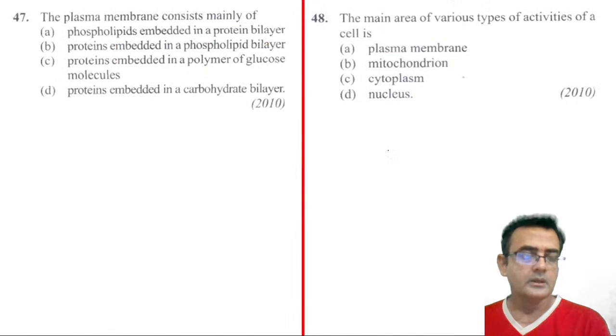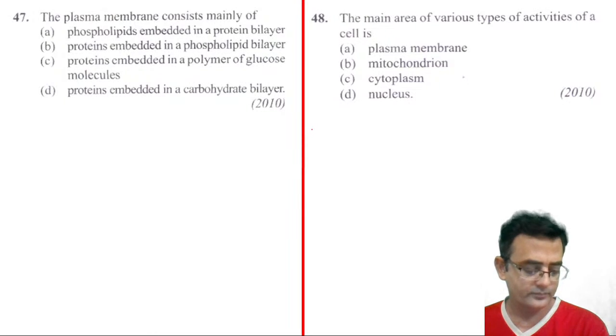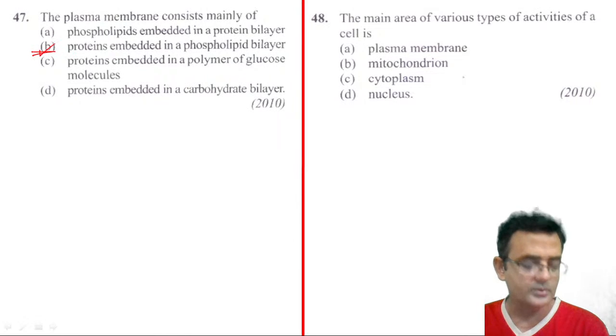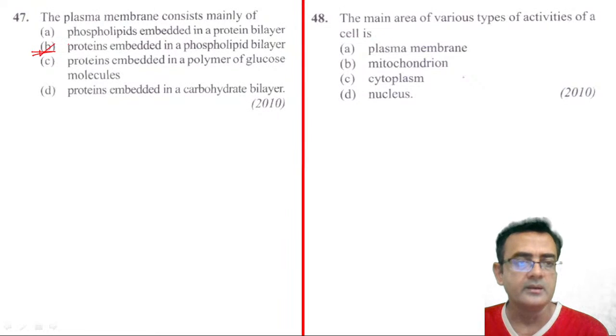Okay. Next question, the plasma membrane consists mainly of... Option B, Dhruvi, you are correct. Yes, all of you are correct. So here the plasma membrane is proteins embedded in the phospholipid bilayer, isn't it? This number, proteins embedded in the phospholipid bilayer. Okay, so this is the correct answer.